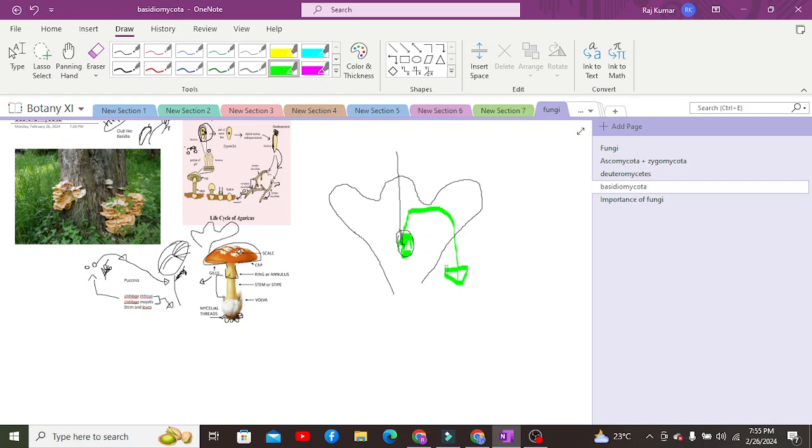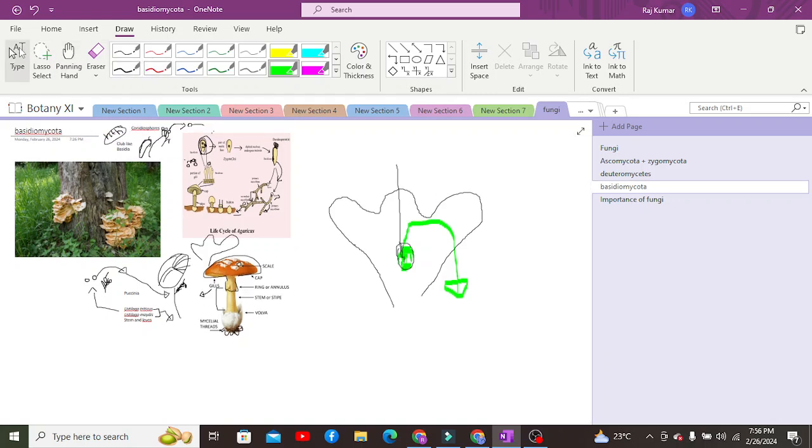And again the cycle starts from where it ended: these spores are dispersed by wind to other plants, go into their flower, then ovary, then develop hyphae into the seed, and the seed germinates again, causing the hyphae to grow alongside the crop, due to which the seeds are again replaced by the smut spores of that fungus, and the plant is damaged. So this is how the process actually occurs.